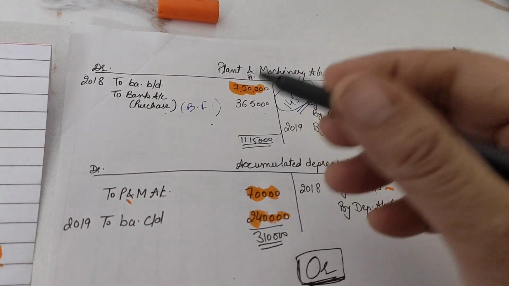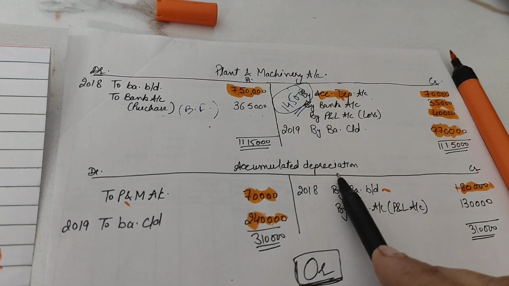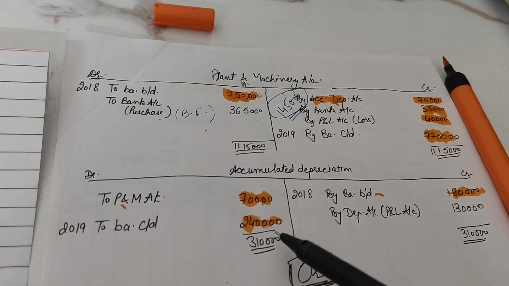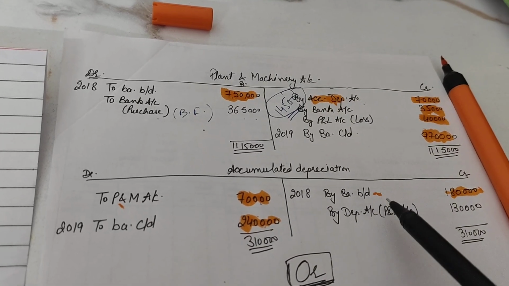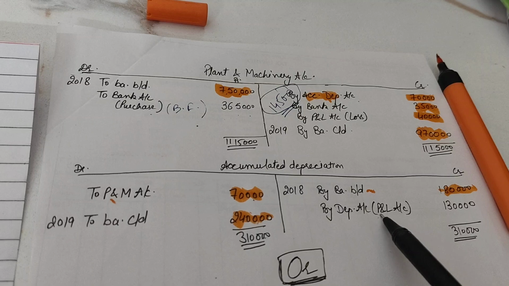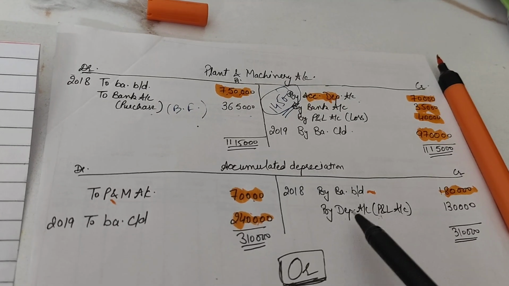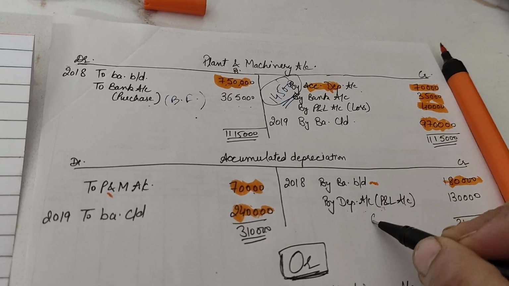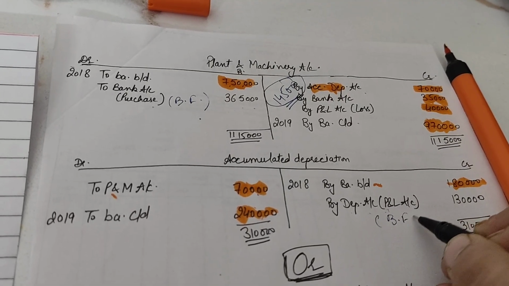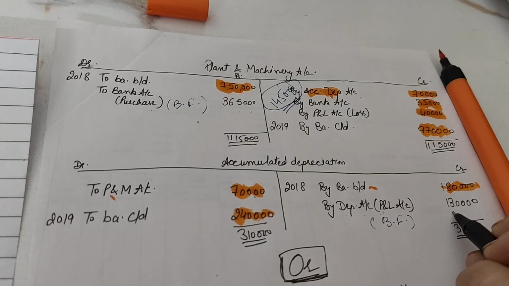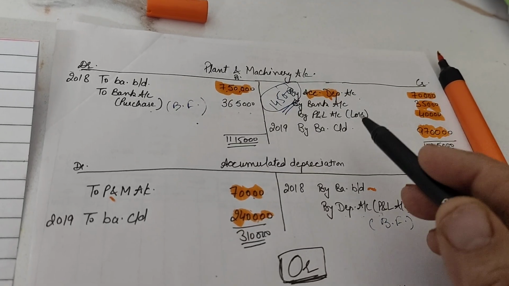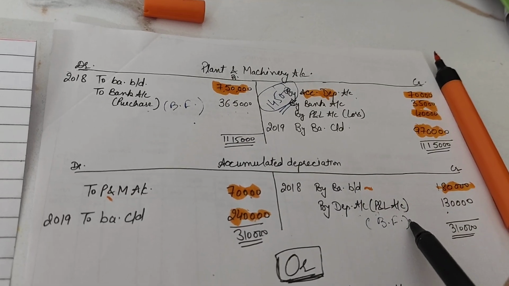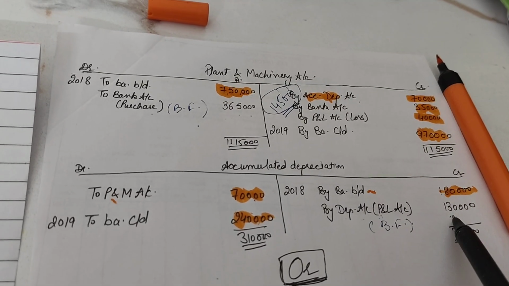Got it? So now the accumulated depreciation account, where again we have three figures: one from your plant and machinery account, one is the carried down balance, then the brought down balance, and there is a difference which would tell us how much depreciation was charged during the year. That would be from your profit and loss account with rupees 1,30,000. So we got two values from these accounts. One value we got for the purchase, another for the depreciation charged during the year, 1,30,000.